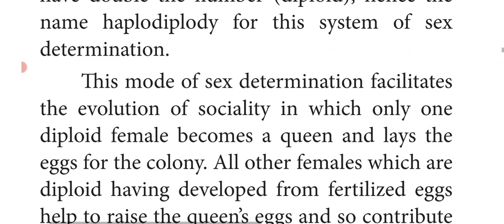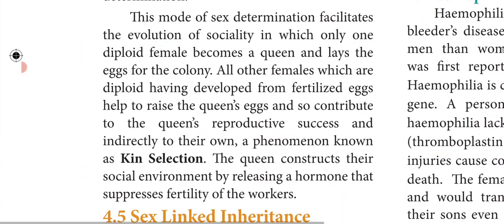This mode of sex determination facilitates the evolution of sociality, in which only one diploid female becomes a queen and lays the eggs for the colony.